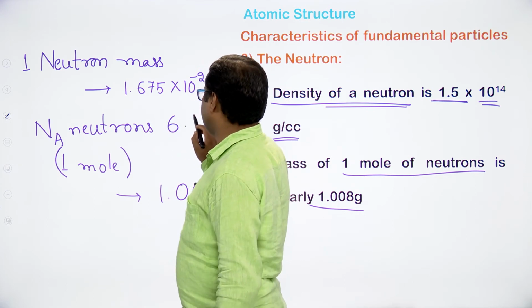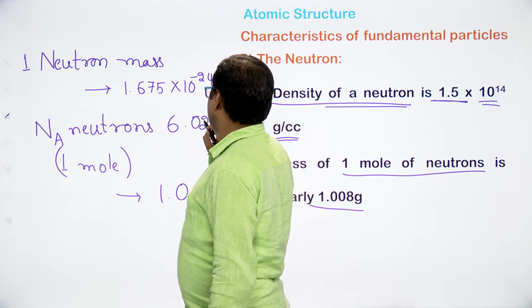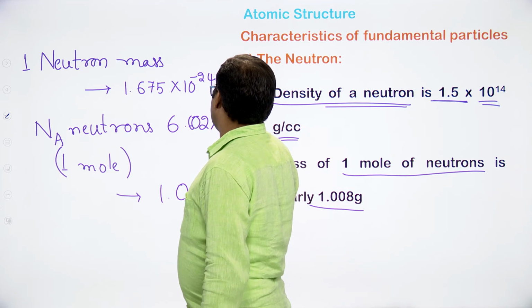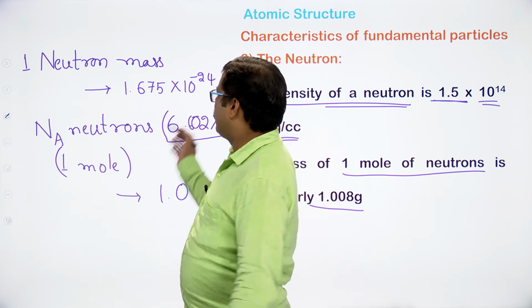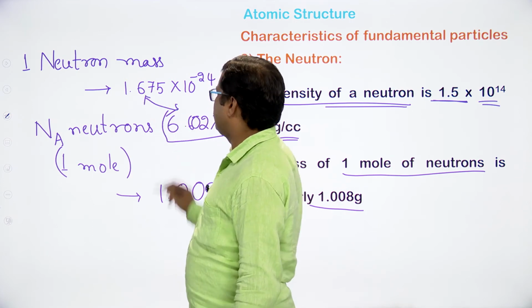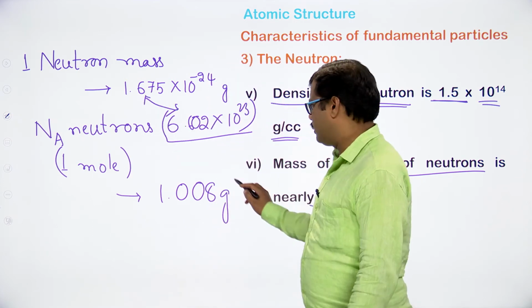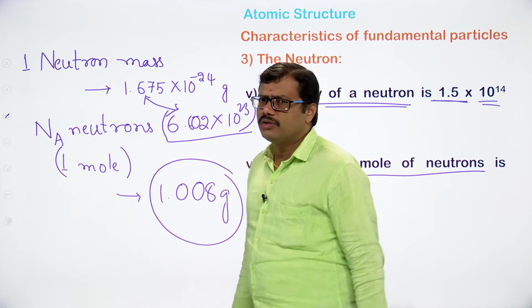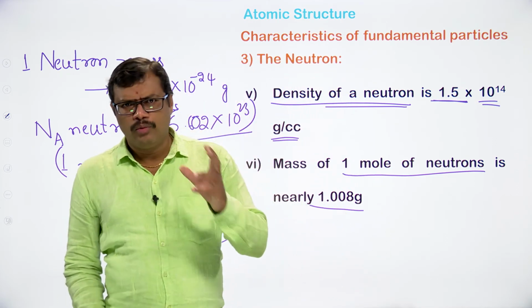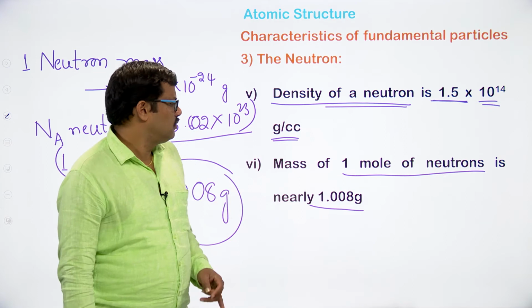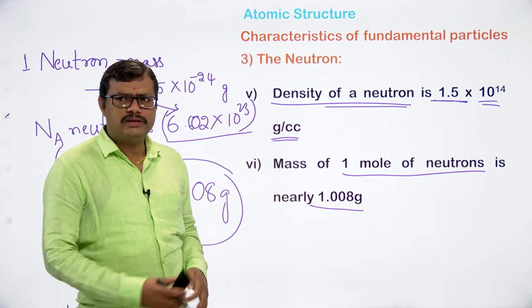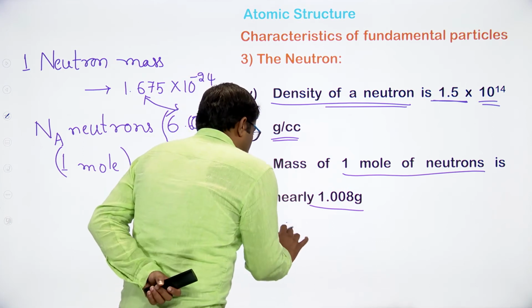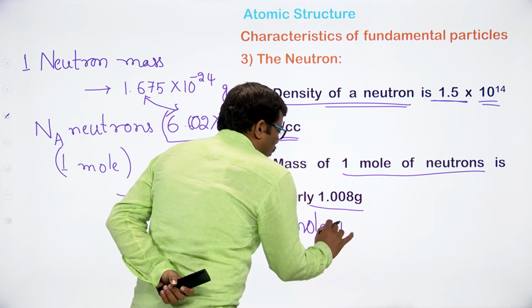What is Avogadro number here? 6.022 into 10 to the power of 23. When these two values are multiplied, automatically we get the value as 1.008 grams.